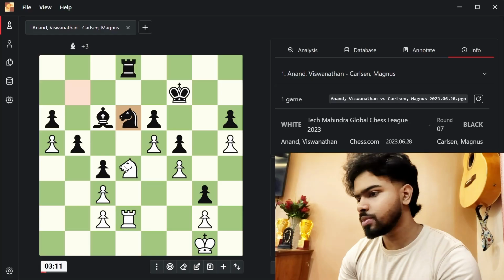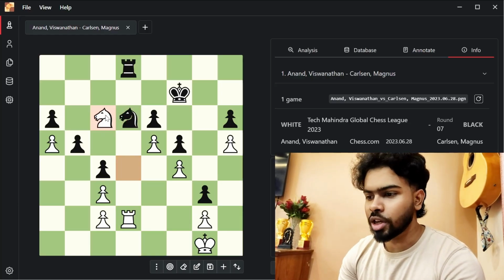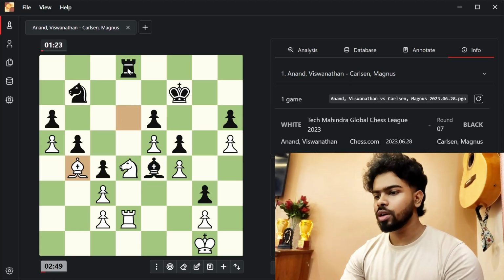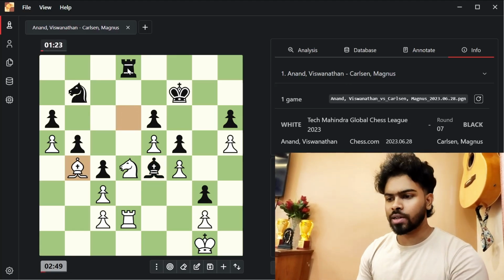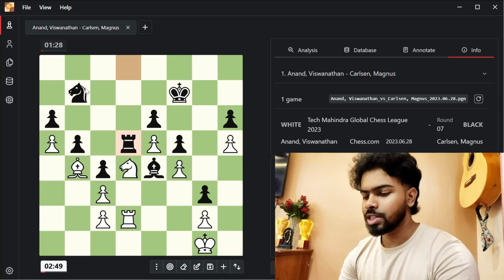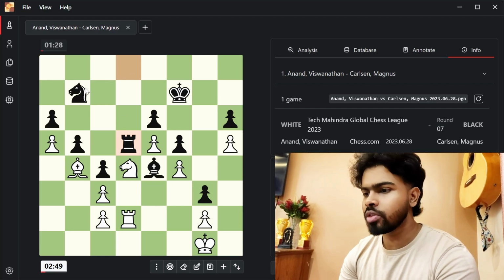Knight takes bishop is not possible because you simply take on the bishop and target the rook. Magnus played bishop to e4, and now the bishop goes back. And now rook to d5 is played. See, the main motive of this move is another outstanding knight maneuver.